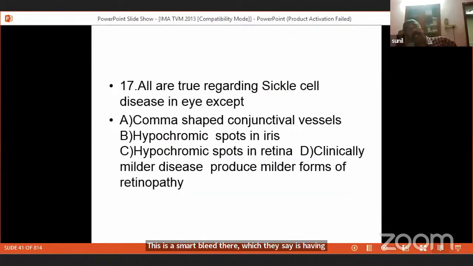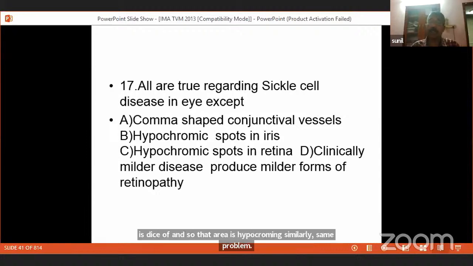All are true regarding sickle cell disease. Again, a very difficult question that came for the entrance examination. Comma-shaped conjunctival vessels: yes, this is a feature of sickle cell disease. These patients will have comma-shaped dilated conjunctival vessels. They will have hypochromic spots in the iris. You all know that in sickle cell, the RBC has a sickle shape, and so they don't flow in small vessels in the iris, so small areas of the iris die off and those areas become hypochromic. Similarly, the same problem happens in the retina, so you will have hypochromic spots in the retina.